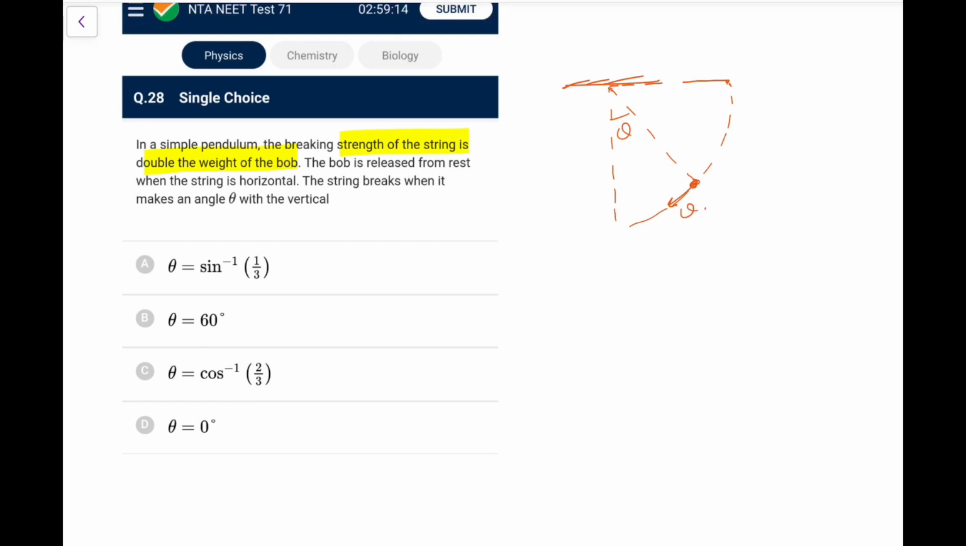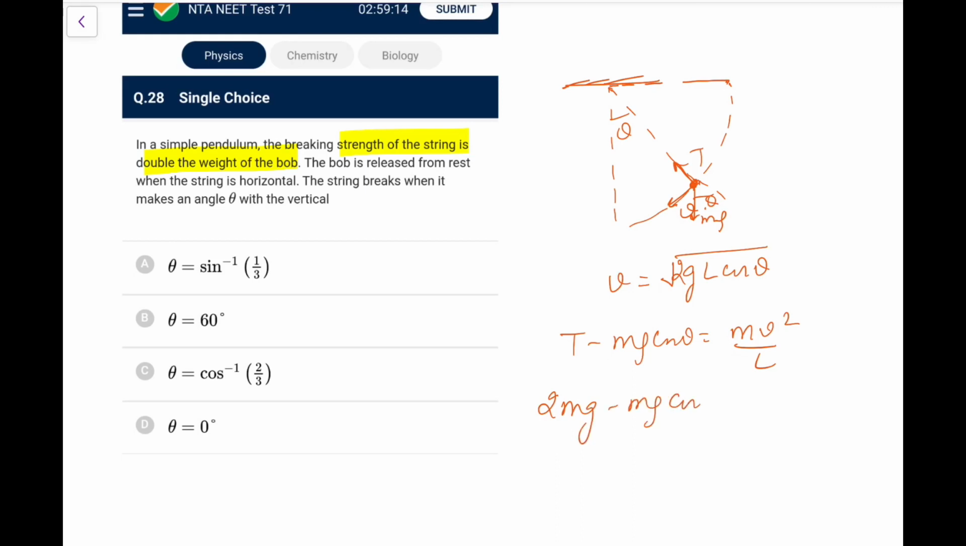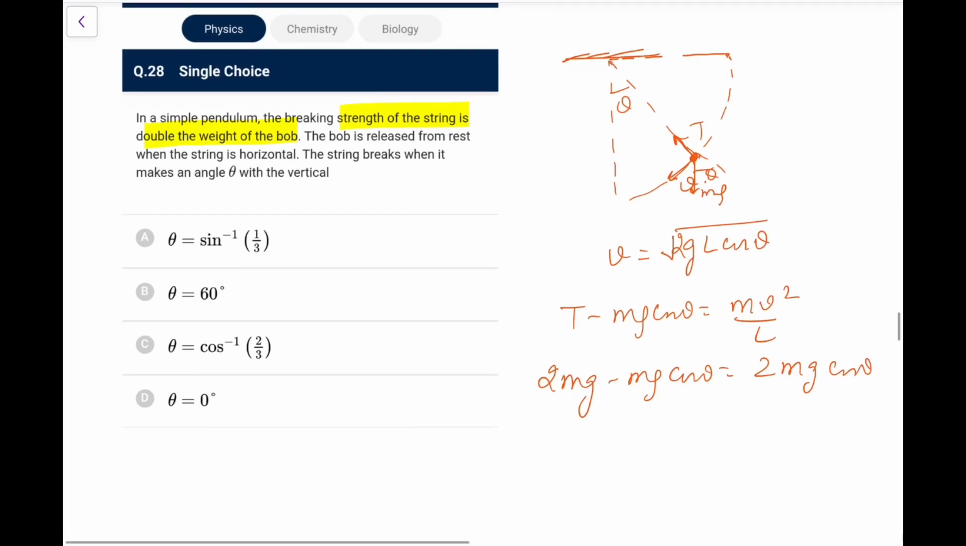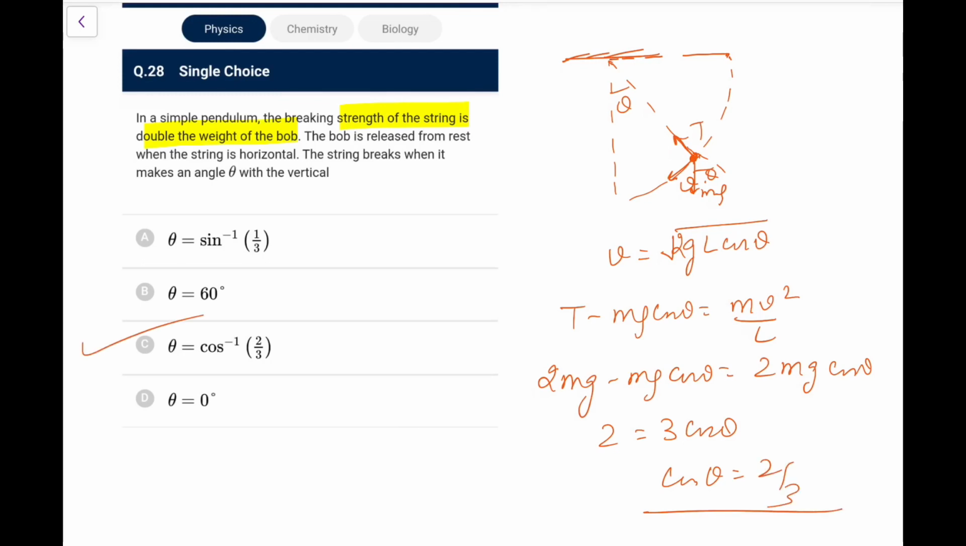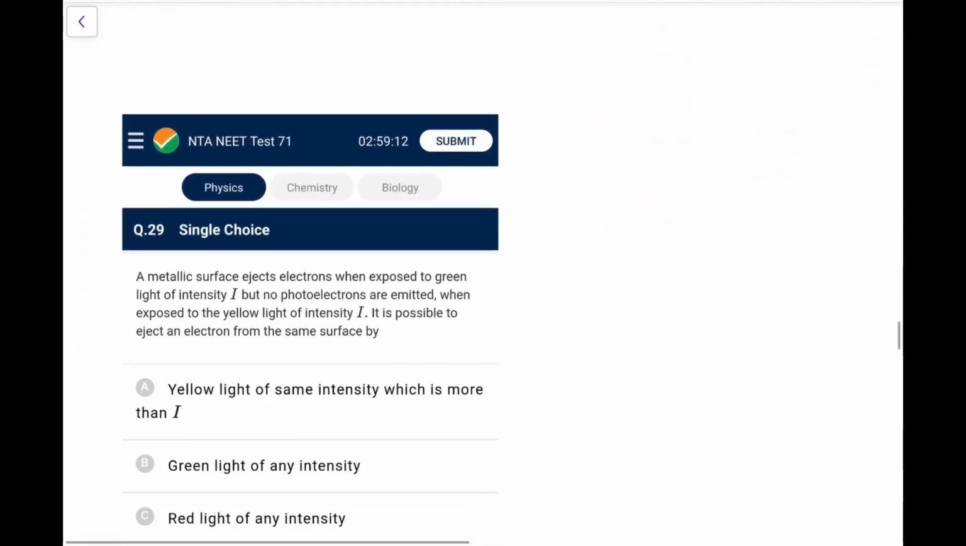Let's say the velocity is v. First of all, v would be equal to under root of 2gh. H would be L cos theta. So tension is 2 mg here. What I can write, this is T and this is mg. So the centripetal force would be T minus mg cos theta is equal to mv square by L. So T, let's say, is 2 mg minus mg cos theta, equals mv square by L, that will become 2 mg cos theta. So 2 would be equal to 3 cos theta here. So cos theta becomes 2/3. So theta is cos inverse 2/3. Angle is with the vertical. I have also taken it. So cos inverse 2/3 is the answer.